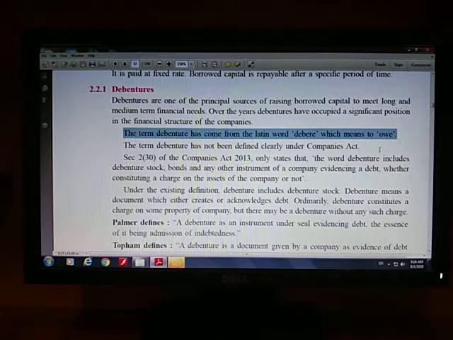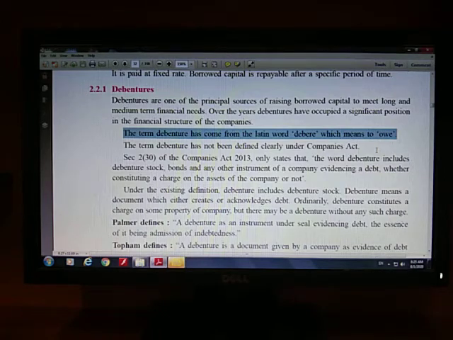To owe means to borrow. This particular word debenture in English is derived from the Latin word debere, D-E-B-E-R-E, which means to owe, O-W-E. To owe means to borrow. If I have taken some money from you as a loan, this is called to owe, right?